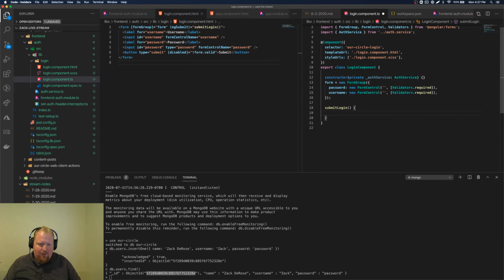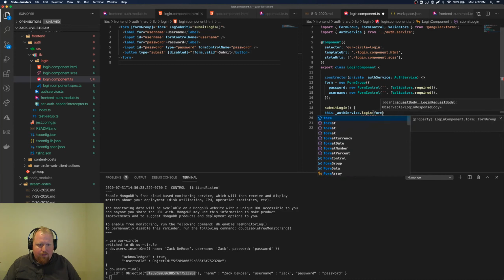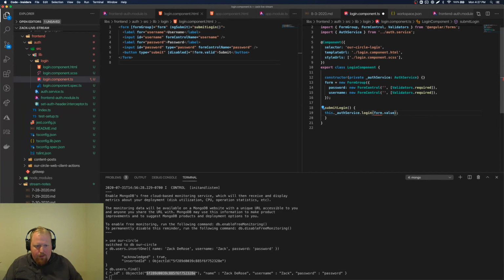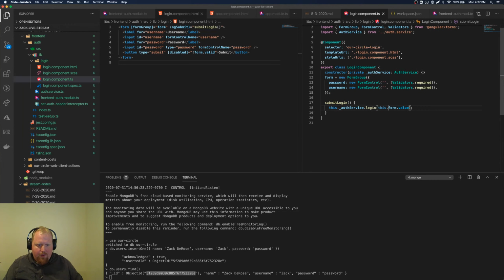Three minutes left. We can do this. this.authService.login, and we are just going to pass it the form.value. this.form.value. Wouldn't it be nice to have type safety around this right now? It would, but well, someday we'll get that.